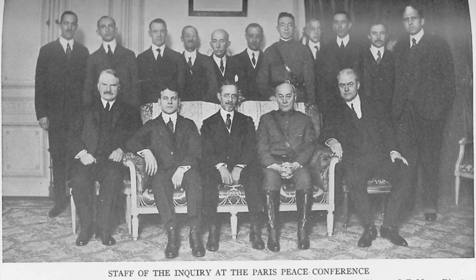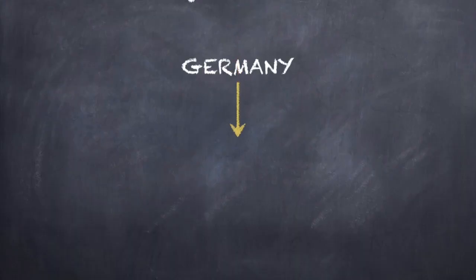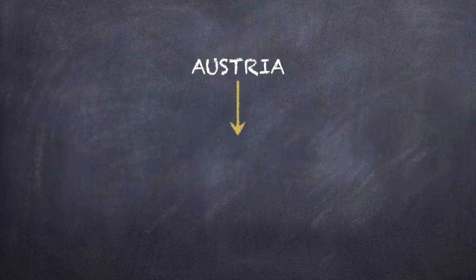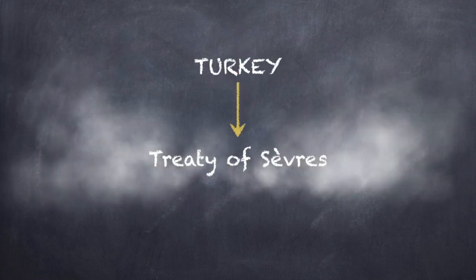This conference was aimed at signing different peace treaties between the winner and loser countries. The Allies and Central Powers signed different treaties. These treaties were named after the towns and cities where they were signed. Versailles was the treaty signed with Germany, Saint-Germain with Austria, Trianon with Hungary, Sèvres with Turkey, and Neuilly with Bulgaria.